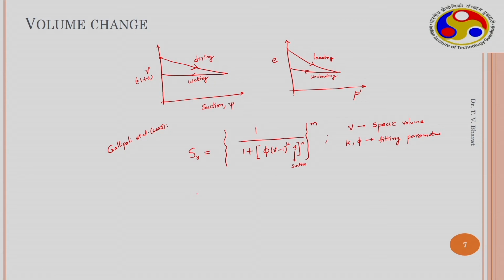If you compare the original van Genuchten equation, which is written as 1 by 1 plus alpha S power n, whole power m, here alpha is a fitting parameter related to the air entry suction, or 1 over the air entry suction.